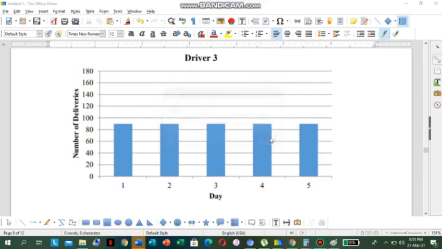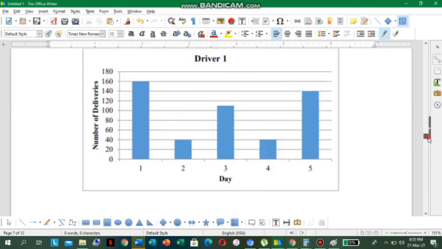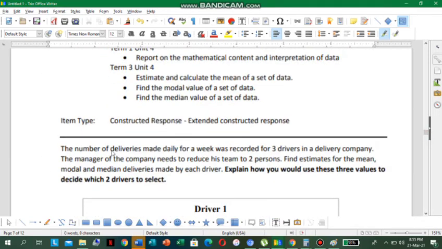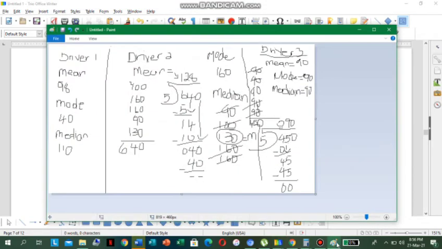So remember, the scenario says that the number of deliveries made daily for a week was recorded for 3 drivers in a delivery company. The manager of the company needs to reduce his team to 2 persons. So the boss wants to fire 1. Find estimates for the mean, modal, and median deliveries made by each driver. Explain how you would use these 3 values to decide which 2 drivers to select. So which 2 drivers would you select?